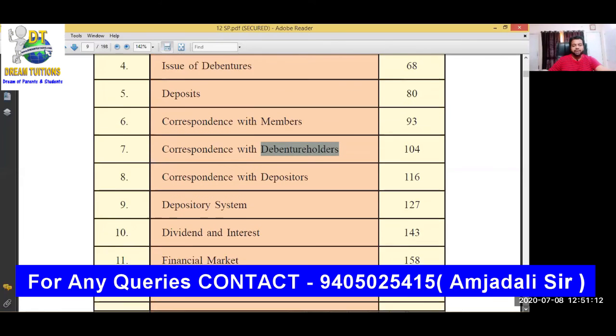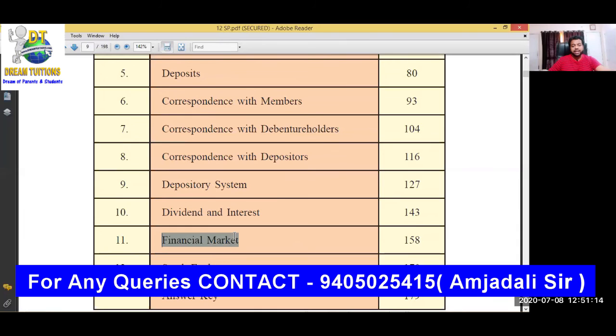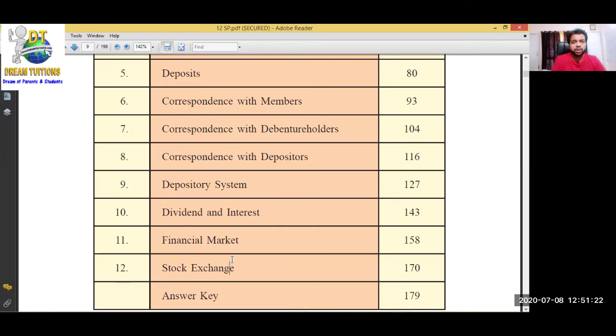Dividend and interest, financial market, share market, money market, capital market, stock exchange. What is the meaning of stock exchange? जैसा आज देखा था हमने यस बैंक का प्राइस 25 रुपीज है. ठीक है. ये सब चीजें we are going to see in 12. I hope you have understood.